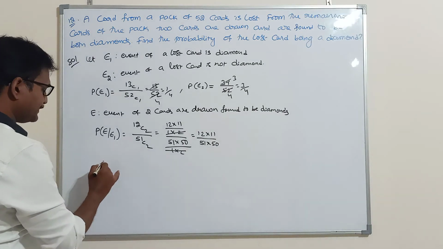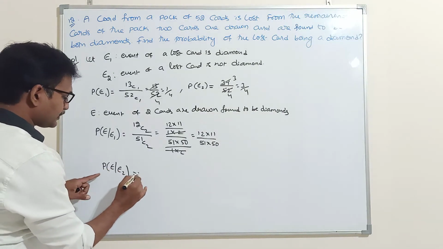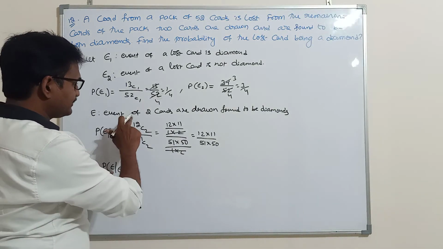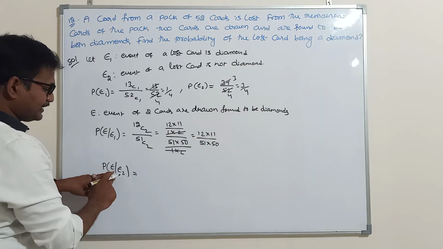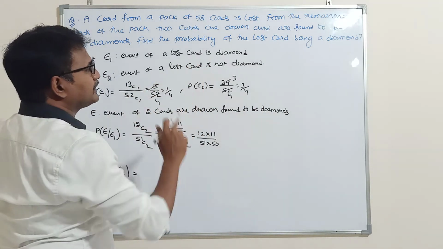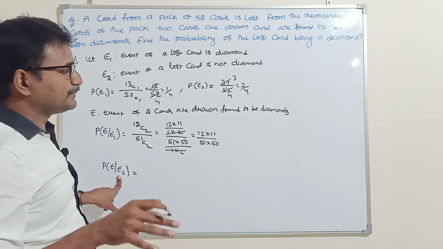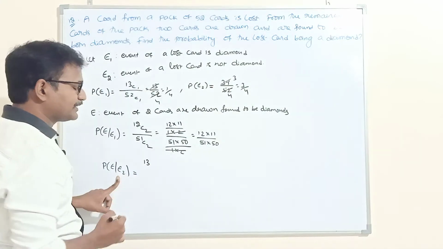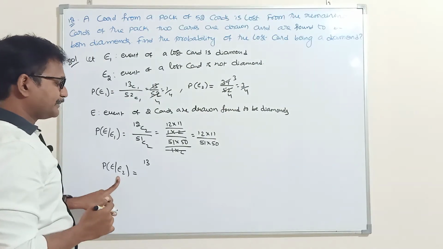Next, what is P of E given E2? Probability of the event that 2 cards drawn are found to be diamond cards, given that the last card is not a diamond card. If the last card is not a diamond card, how many diamond cards are still there in the pack? 13 diamond cards, because here we are taking the last card as not a diamond card.